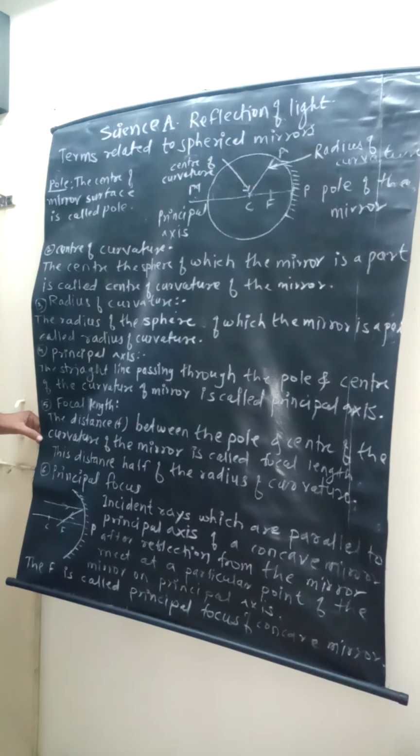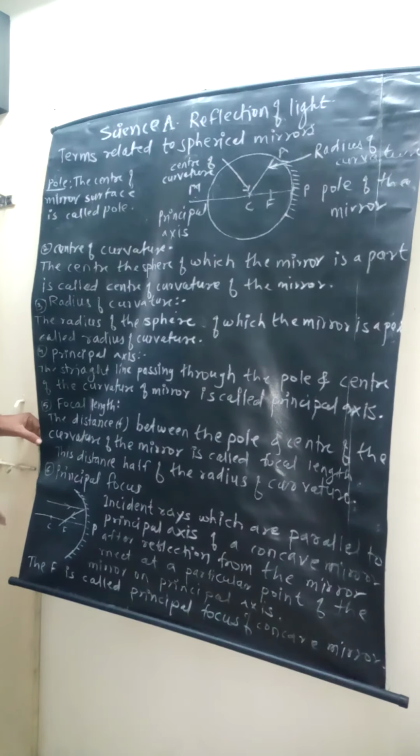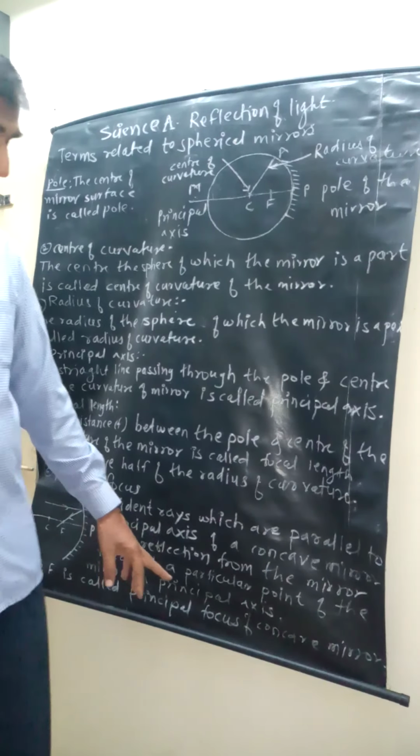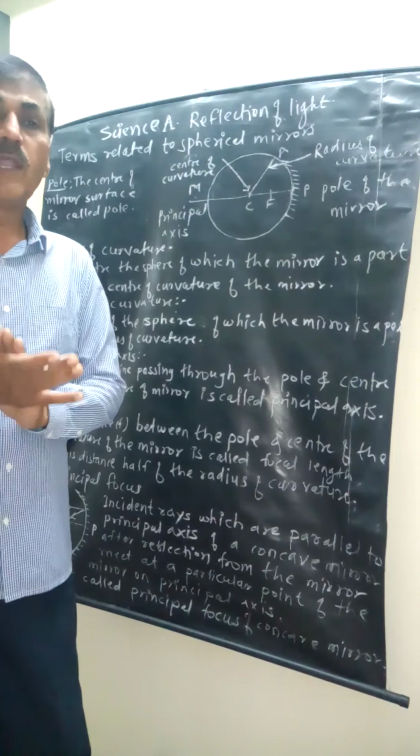That point, F, is called the principal focus of the concave mirror. Simple definition.